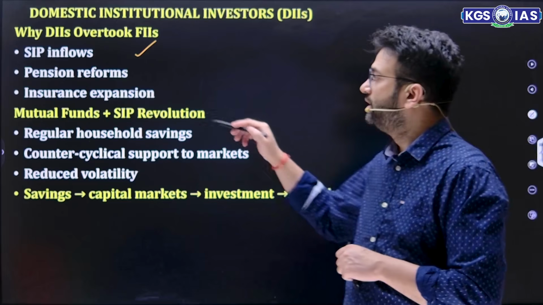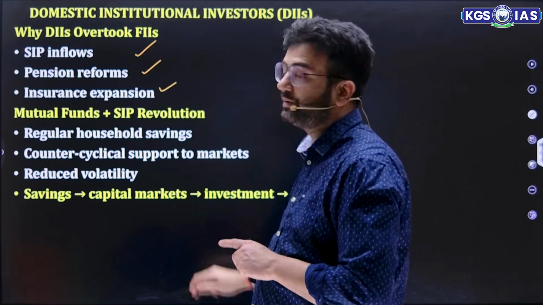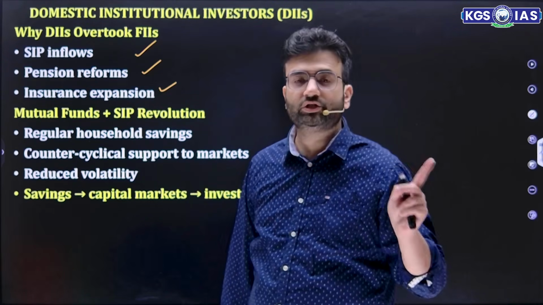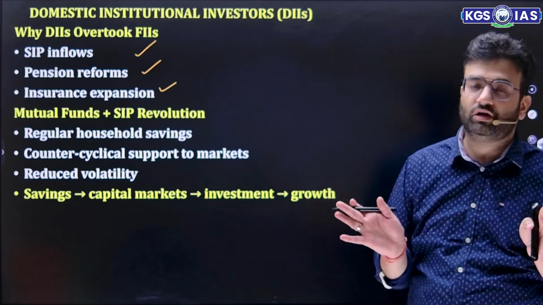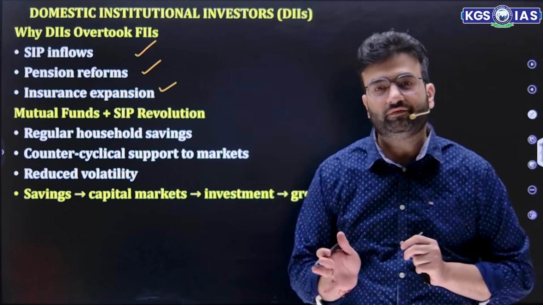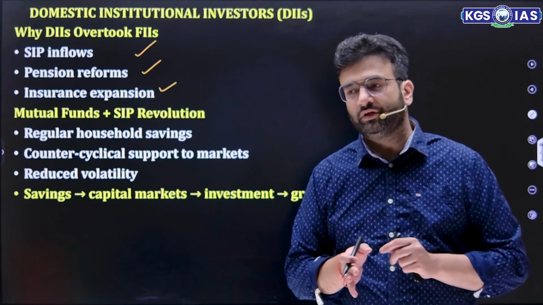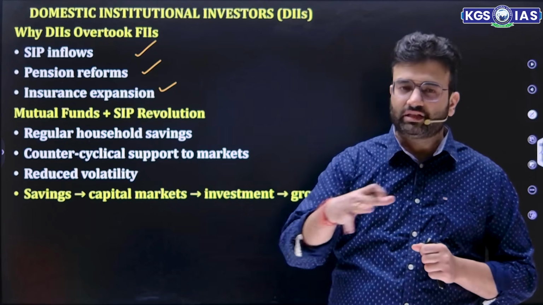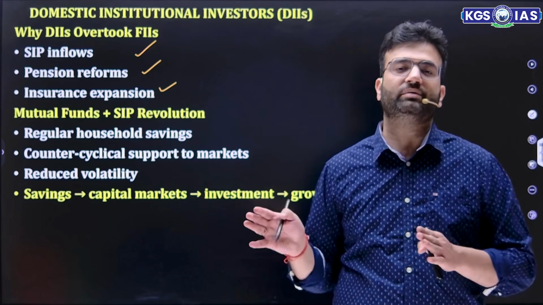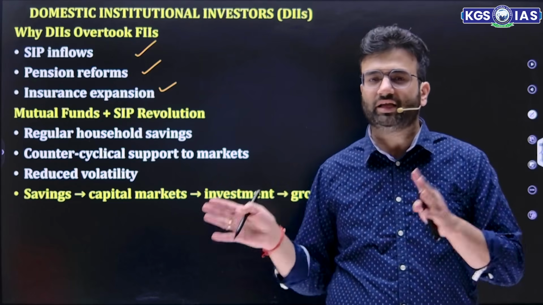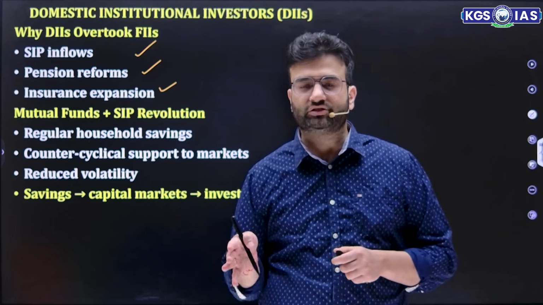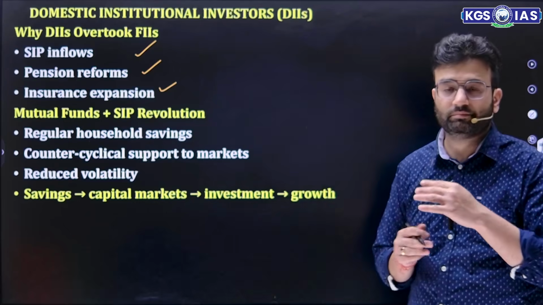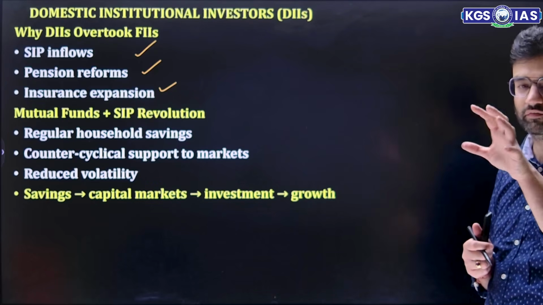Pension reforms and insurance expansion. Insurance expansion is again very important. We had a target that by 2047 insurance for all in different segments. For that we have the Bima Trinity as well. Bima Vistar, Bima Vahak, Bima Sugam. Bima Sugam means to make the process easy. Bima Vistar means to expand the insurance facility for marine, life or fire insurance. And Bima Vahak, that is through women. We need to expand this Bima coverage.